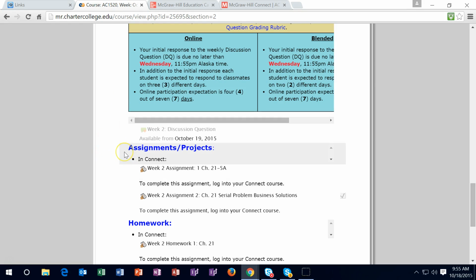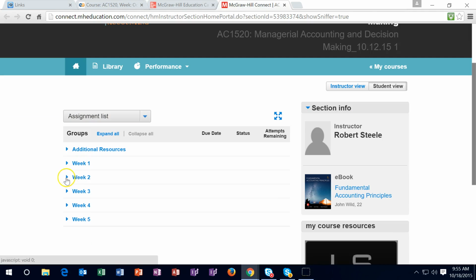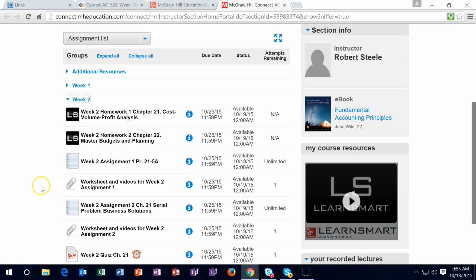The assignments will be in Connect. If you go up to Connect here, then they will be in week 2, and those ones will be completed within Connect. Those are going to be the longer assignments. Remember to look at the paperclip here. You don't have to turn in the work in the paperclip.